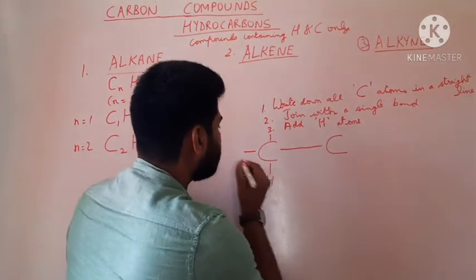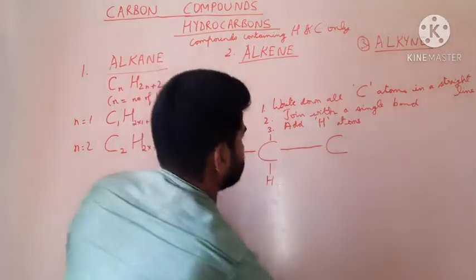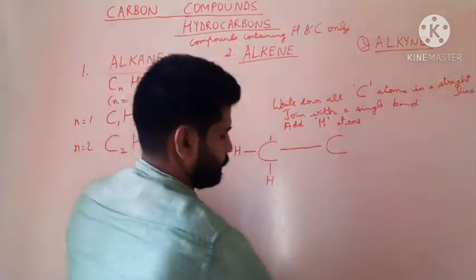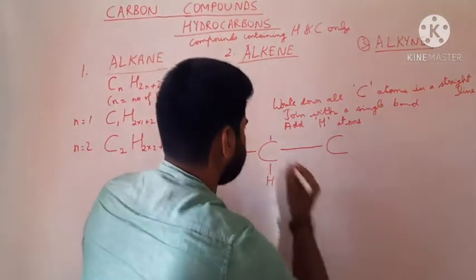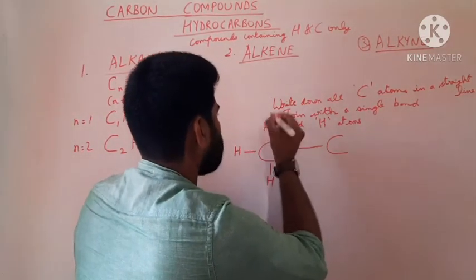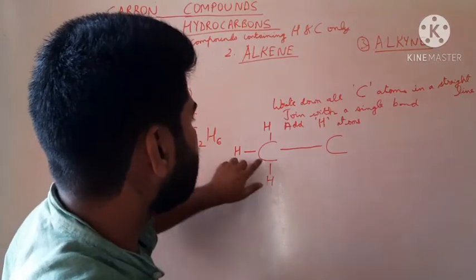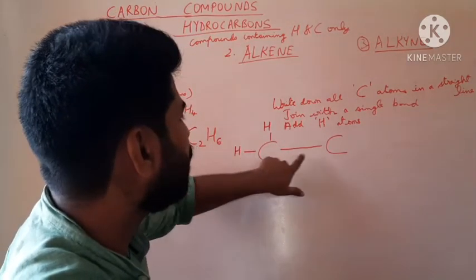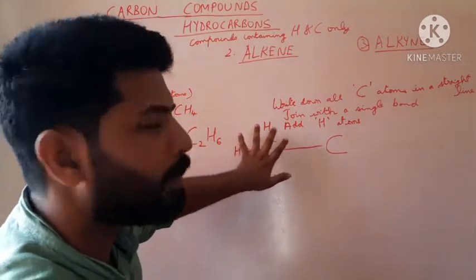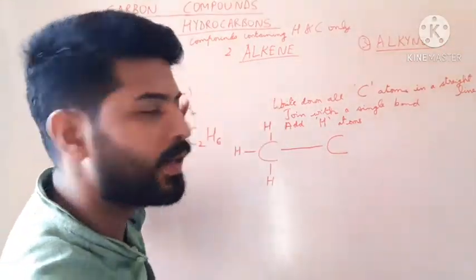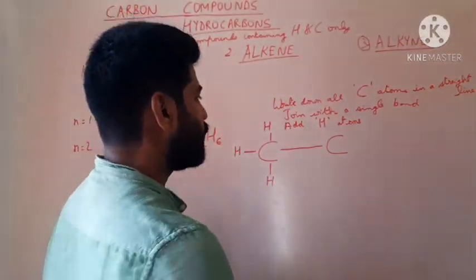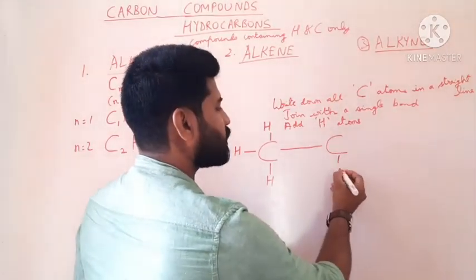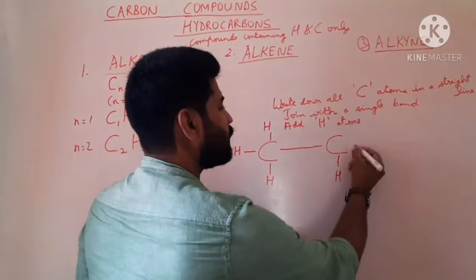So we fill them with hydrogen atoms. Therefore, we can see carbon is bonded to 4 atoms: 1, 2, 3, 4. So this carbon is stable. It has got its valence electrons. Similarly, we do it for the second carbon atom also. We just fill in the hydrogen atoms.